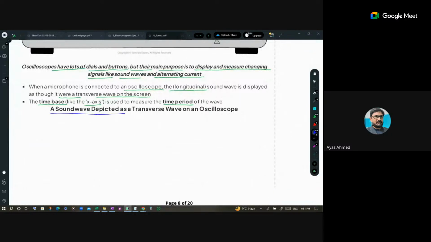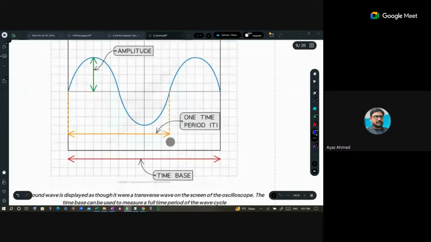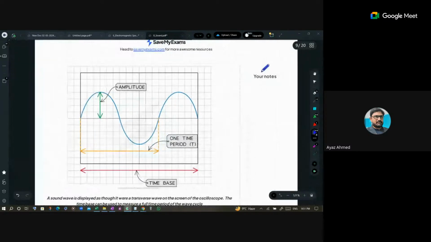A sound wave is depicted as a transverse wave in an oscilloscope, so it's not a big deal, you can do that. This is that trace of sound. What do we have? We have the traces of sound. ठीक है जी. तो ट्रेसेस के ऊपर हमारी बात होगी.